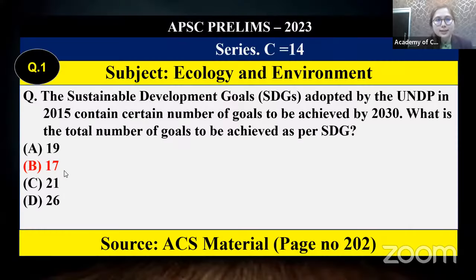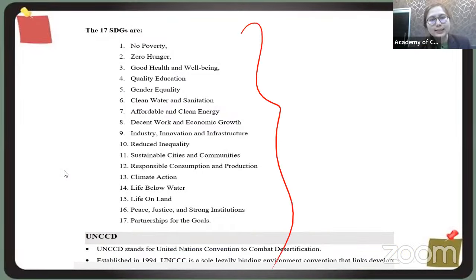The next. Sustainable Development Goals. I think with each and every batch, I have taken much time regarding the Sustainable Development Goals, sometimes telling you stories, the Taliban and all. I don't know how many of you remember, those who have attended the class. Sustainable Development Goals. How many goals are there? There are 17 goals. Again, from our material, it's directly being asked, page number 202. You can see all the 17 sustainable goals. I have mentioned it very clearly.